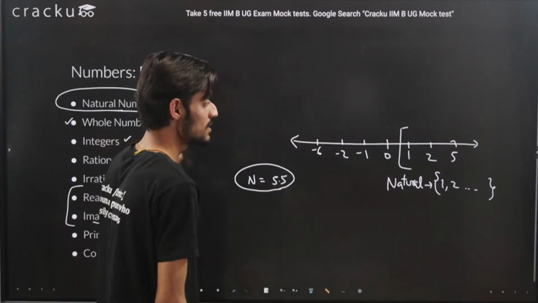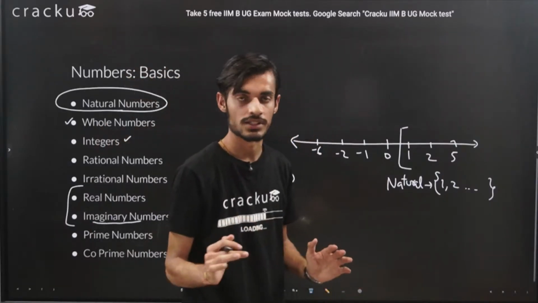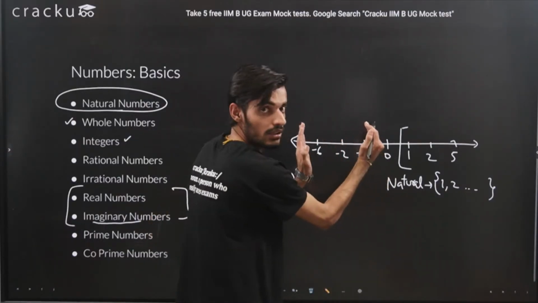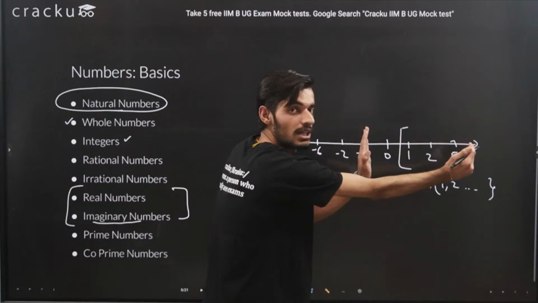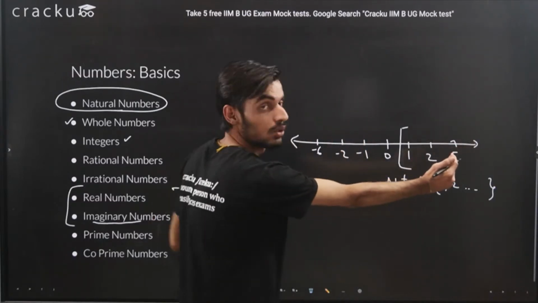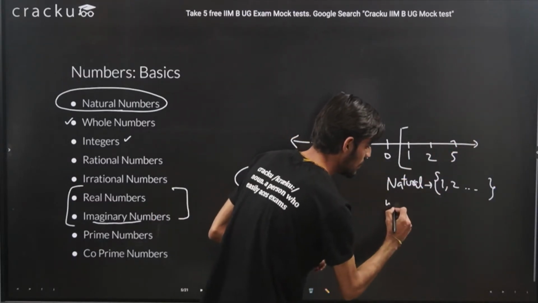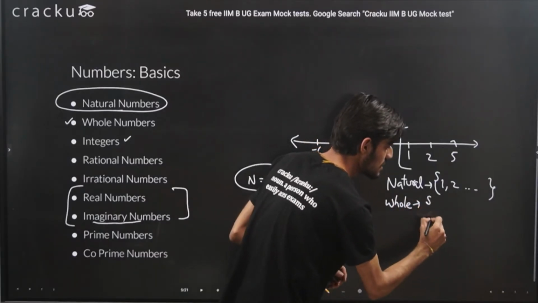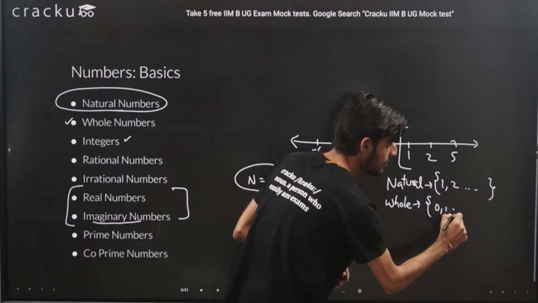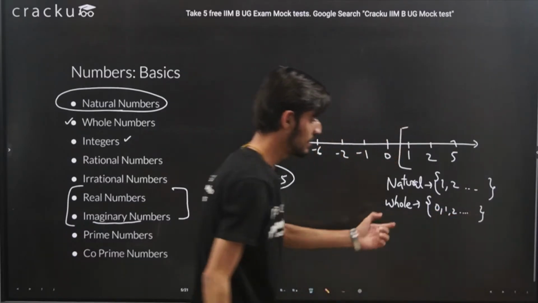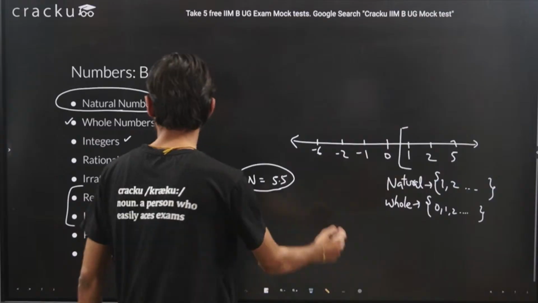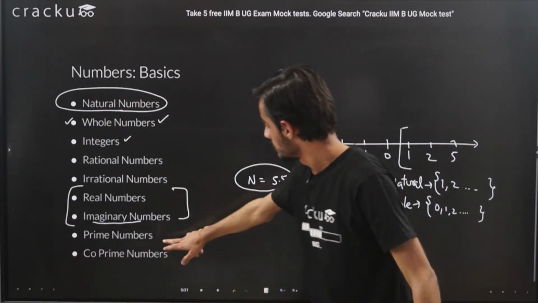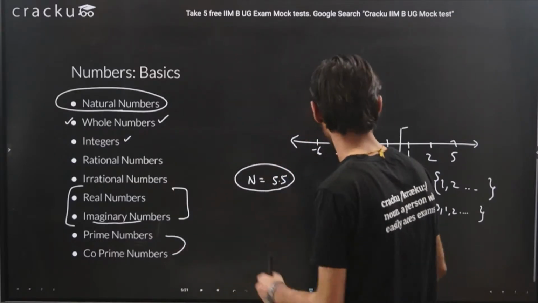And for whole numbers we take non-negative integers, that is, we just need to exclude this negative part, and all these numbers come under whole numbers. So whole numbers will be all these numbers starting from 0 and so on. So these numbers are whole numbers. Okay, this was about whole numbers. Let's try to understand some details about prime numbers and coprime numbers.